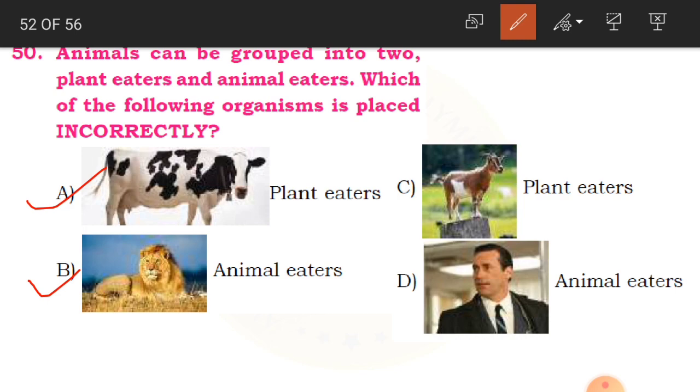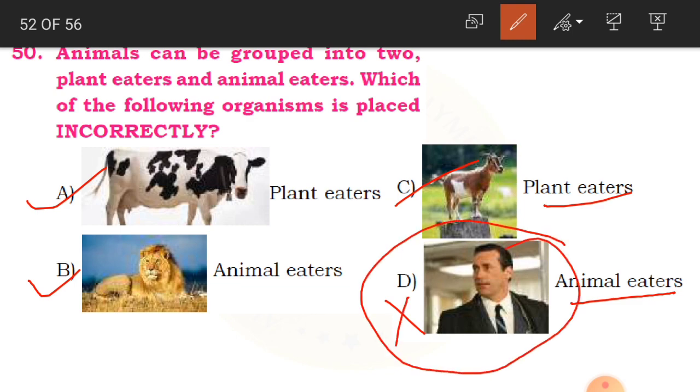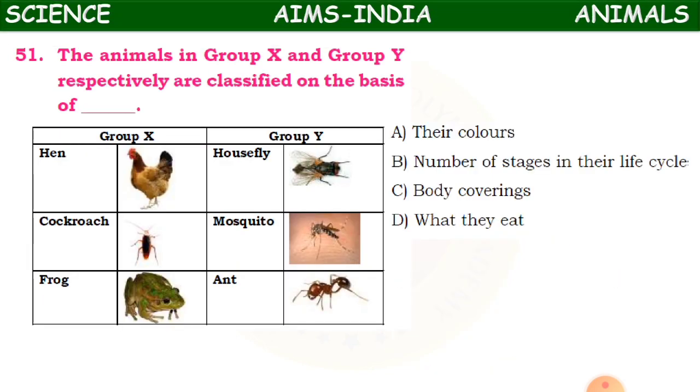And is it a plant eater? Yes. And now human being. Human being is an animal eater? No. He or she is of both. That is a plant and also an animal eater. So this is incorrect. So that is why our answer is D. Clear, children? Now we'll go with the 51st question.